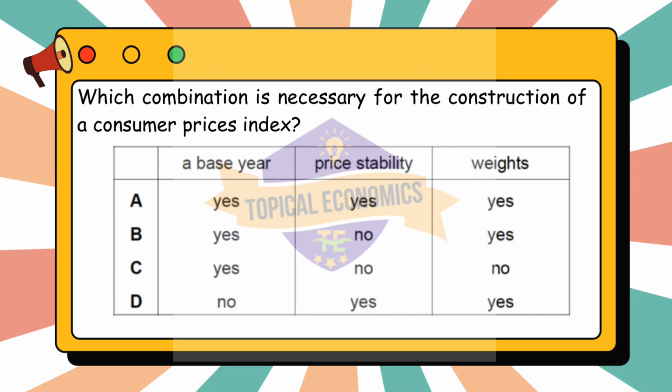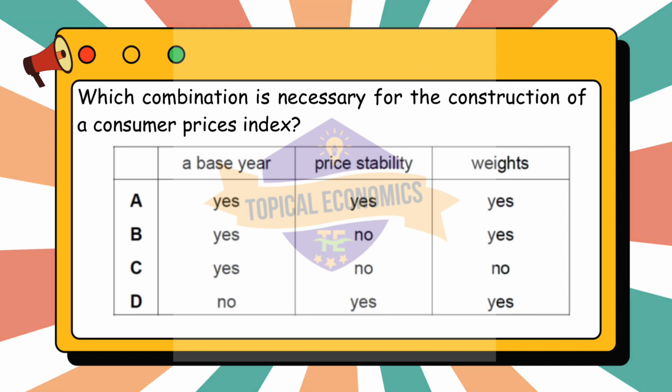To construct a consumer prices index, CPI, certain key components are necessary. A base year is used as a reference point to compare price changes over time. It provides a starting point for calculating percentage changes in the price level. Next, weights are crucial because they reflect the relative importance of different goods and services in typical consumer spending. Items that represent a larger portion of consumer spending have higher weights.